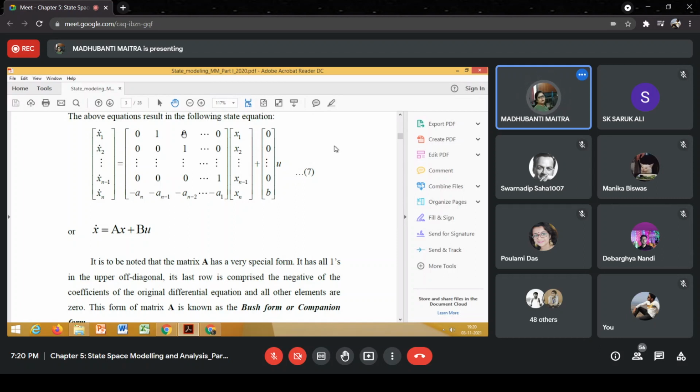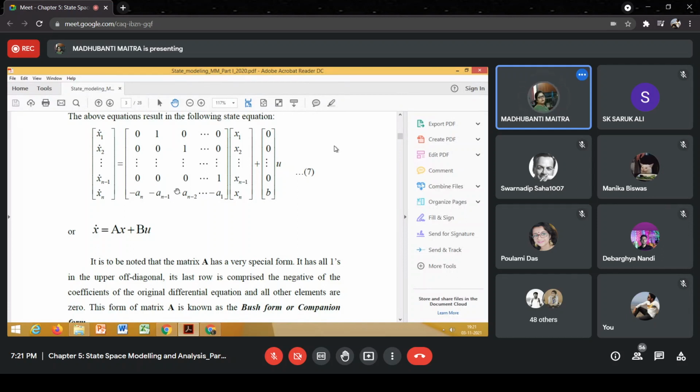So if we look at these n minus 1 rows, you see this is the diagonal, and these are the upper off-diagonal elements. All the upper off-diagonal elements are 1, 1, 1. This one is 1, and the other elements are simply 0. So the matrix has all ones in the upper off-diagonal.